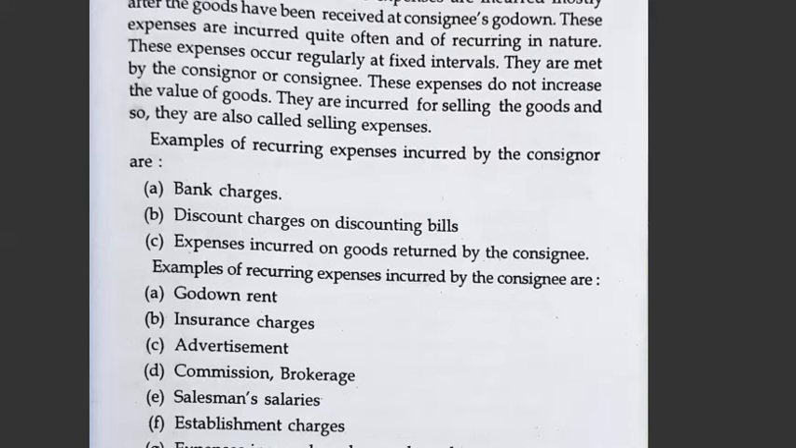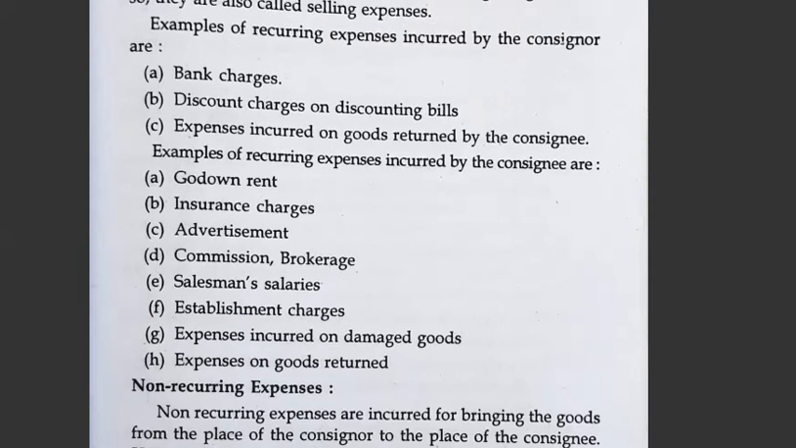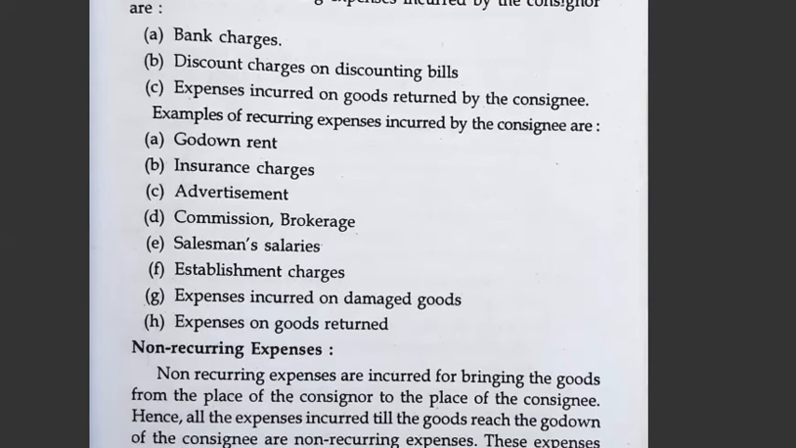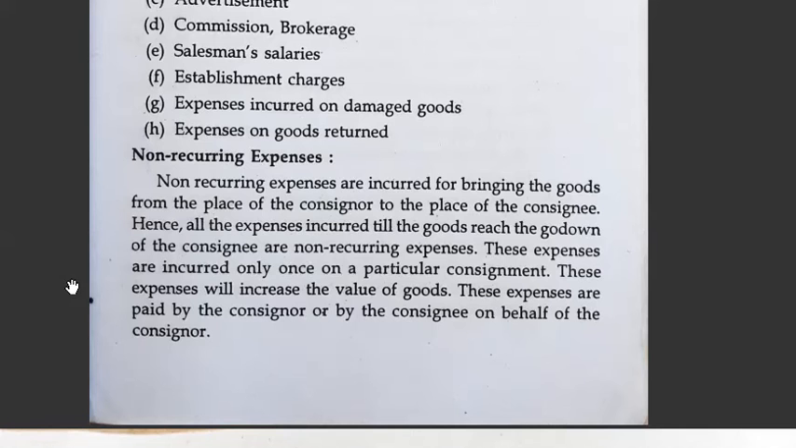Now, what are the expenses? Usually, you have to remember these: godown rent, insurance expenses, advertisement, commission and brokerage, salesman salaries, establishment charges, expenses incurred on damaged goods, and expenses on goods remitted. These are the recurring expenses, which recur again and again.